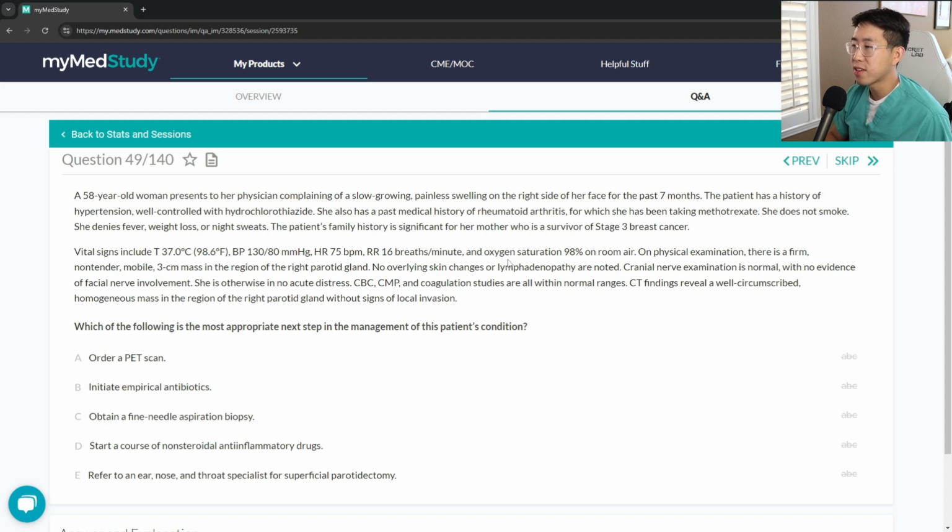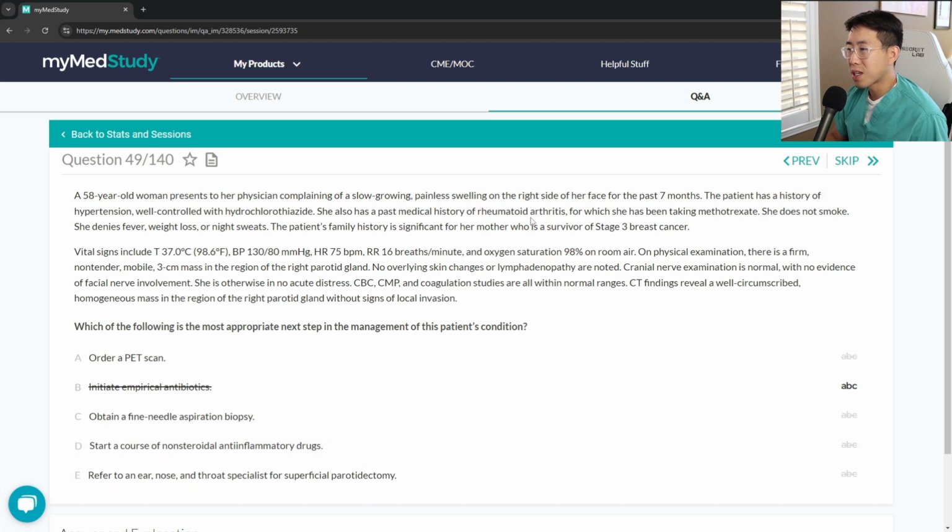So she's got a very significant autoimmune history. And so you can get some kind of autoimmune parotitis kind of picture. And so the fact that it's firm and non-tender makes you concerned for a malignancy. But the fact that it's mobile is a little bit more reassuring. Usually cancers are more fixed and non-mobile. So should you order a PET scan as part of a cancer workup? Empiric antibiotics. I don't see any signs or symptoms that she is infected. Fine needle biopsy, non-inflammatory drugs, and ENT.